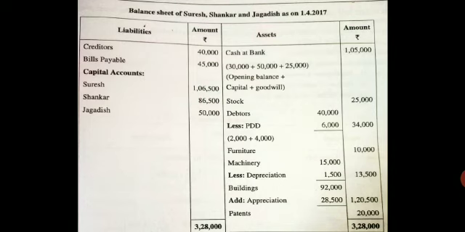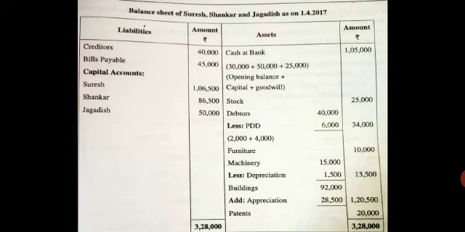Now students, there is one more method that is a bit difficult, so you can follow what I have told now. They have taken in the inner column debtors 40,000. Next, already they have deducted the provision 2,000 plus the new provision, totally 6,000. They have deducted 40,000 minus 6,000.